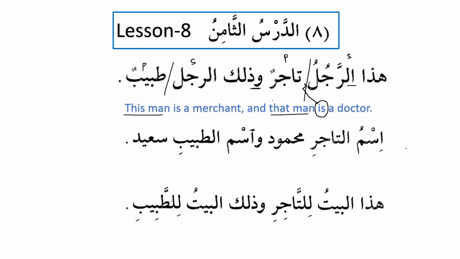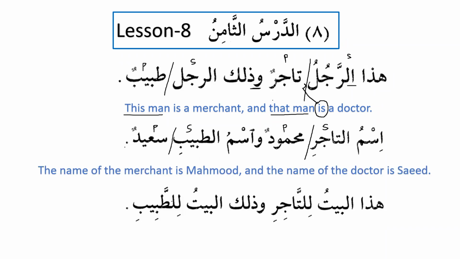And then we have number 2, ismut tajiri mahmudun. The name of the merchant is Mahmud. Ismut tajiri is mudaf mudaf alayh, perfect, and mudaf mudaf alayh is the subject. This is mubtada'un. And tajirun mahmudun is the predicate, as we can see here. Wasmut tabibi, so wow, and we know that the hamza of ism is hamzatul wasl, so we will say wasmut tabibi, and the name of the doctor Sa'idun is Sa'id. So subject and predicate, mubtada'un wa khabarun.